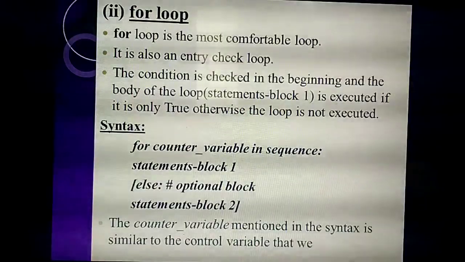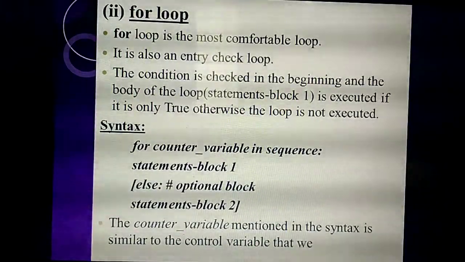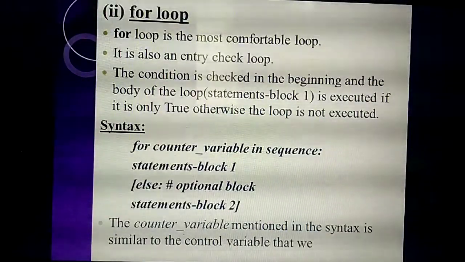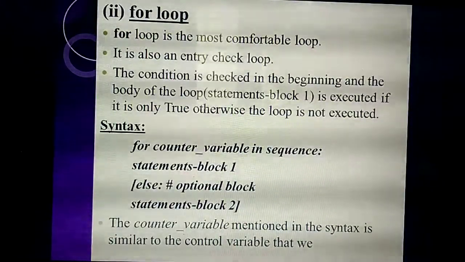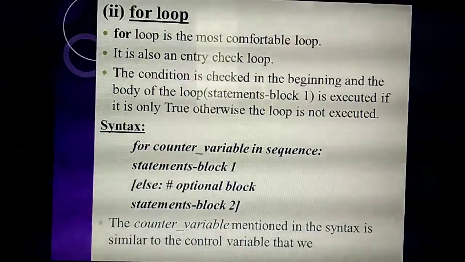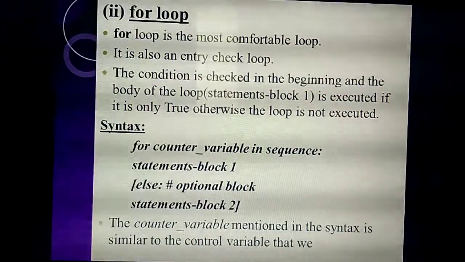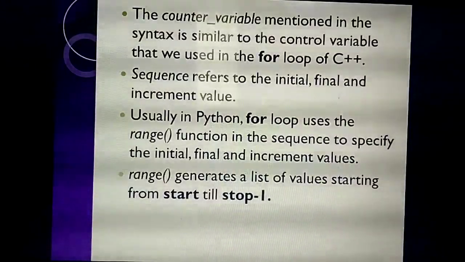I equal to 0, I less than or equal to 5, I plus plus. That means the condition, then the increment. In Python we call that the counter variable. Similar to the C++ program, I equal to 0, I less than or equal to 5, I plus plus, we call the counter variable in Python. Understand?